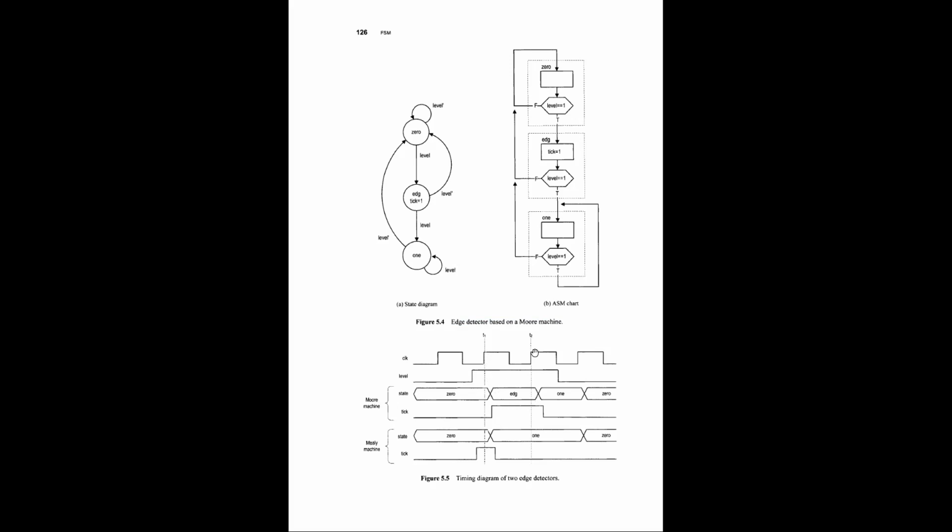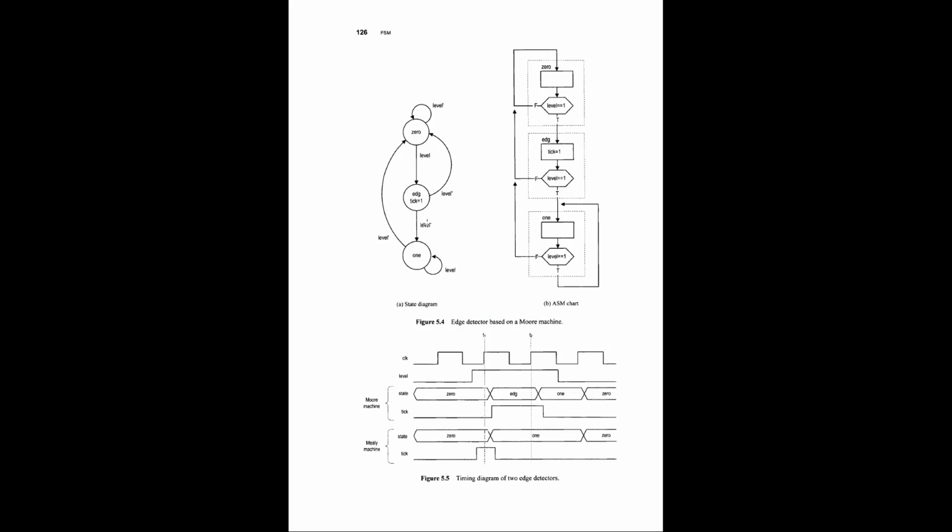And then on the second edge of the clock, we will see there's no edge right here. This is just positive level. This is not an edge. So when there is a level, there is no edge. It jumps into the one state. And at the one state, the tick goes back to zero, because the tick only shows there's a positive edge. This is level, this is level. This is the only part where there is an edge. So this is the timing diagram for the Moore state machine.